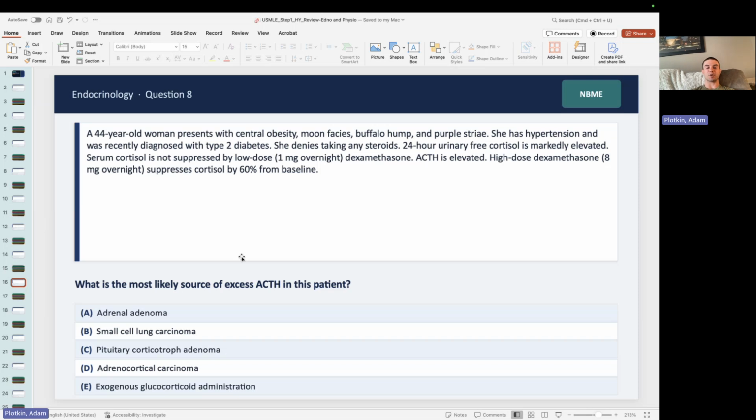Serum cortisol is not suppressed by low-dose 1 milligram dexamethasone. The ACTH is elevated, and the high-dose dexamethasone suppresses cortisol by 60%. So what is the most likely source of excess ACTH in this patient? Pause your screen and consider.